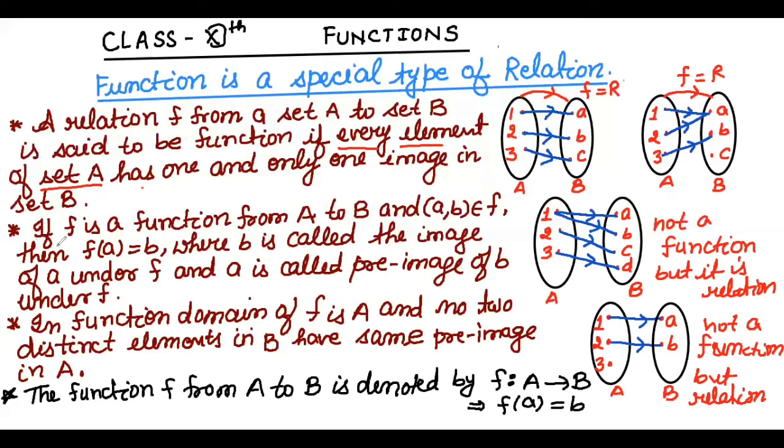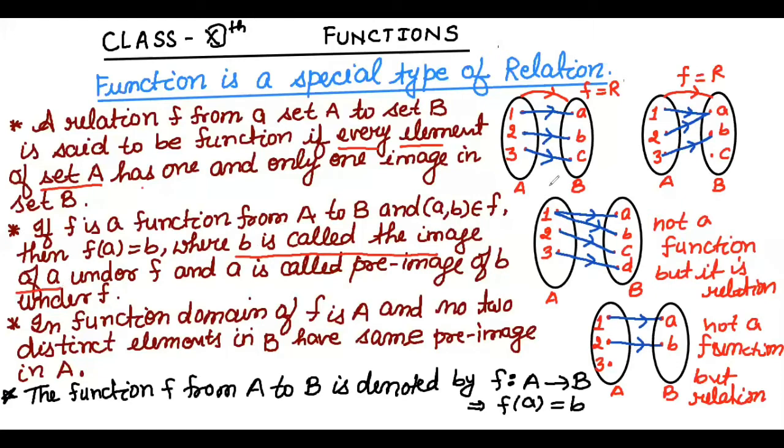Now here, if F is a function from A to B and (a, b) is an ordered pair. Here in F also, in a function also, we write elements in ordered pairs, because a function is also a relation under a certain condition. So if the ordered pair (a, b) belongs to F, then F(a) equals b, where b is called the image of a under F. We have discussed image and pre-image in Cartesian product and in relations also.